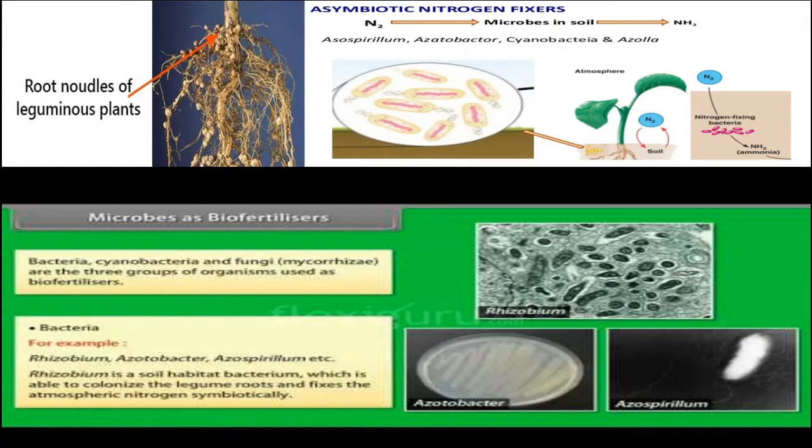In this way they are helping in nitrogen fixation and act as biofertilizer. Microbes as biofertilizer, like bacteria, cyanobacteria, and fungi which live in mycorrhiza, are the three groups of organisms used as biofertilizer. Examples we have already discussed: Rhizobium, Azotobacter, Azospirillum, etc. And hence we can see that microbes are so useful for us.